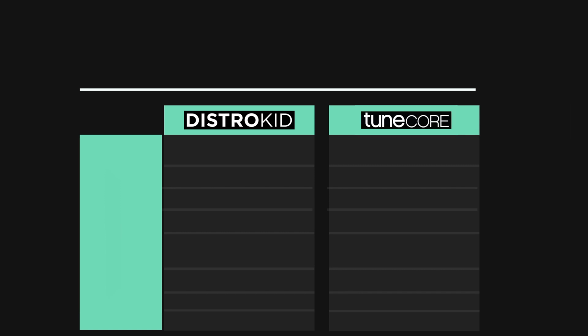Distrokid charges $35 for unlimited distribution. And Tunecore, on the other hand, charges $10 per single per year or $50 per album per year. So you have to pay that $50 every year for every album, or $10 for the single every year. That's the difference between the two pricing models. One is per release per year, the other is pay one fee, unlimited.